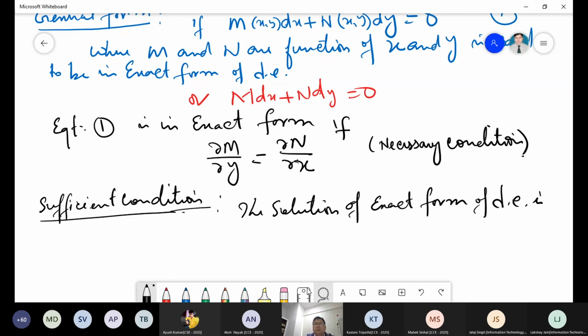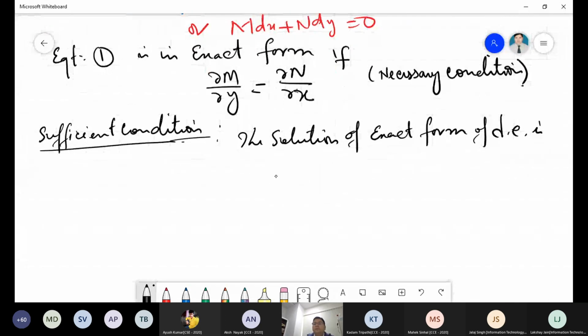How to get the solution if the equation is in exact form. I'm writing equation 1 here. So the solution is what? Integration of M dx, keeping y as a constant, taking y constant. I'm taking it in blue color again, y constant, right?